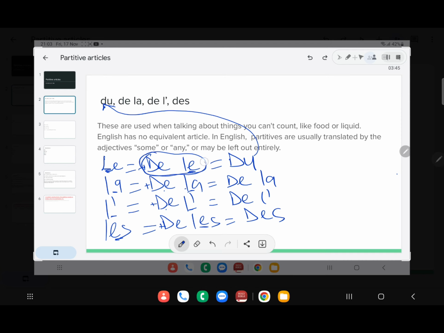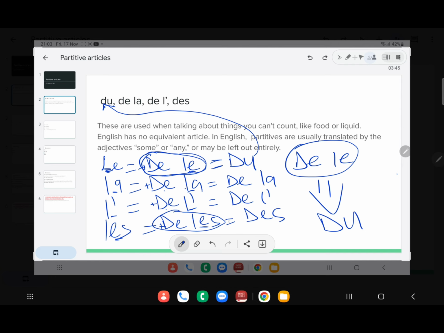In your course of speaking French or writing French, once these two words are together, you have to merge them so that it becomes du. There is no such thing as de le. Same thing applies here. There is nothing like de les. When you have this, you have to merge them so that it becomes des.